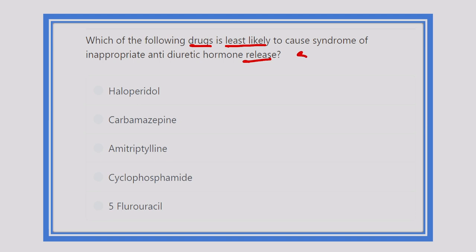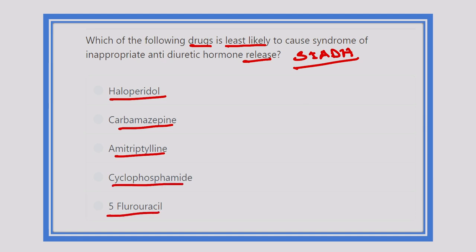That means SIADH. That means which of the following drugs is not responsible for SIADH, the syndrome of inappropriate ADH secretion? Here the options are haloperidol, carbimazole, amitriptyline, cyclophosphamide, and 5-fluorouracil. So we have to find out the one drug which is not responsible for SIADH, or syndrome of inappropriate ADH secretion.